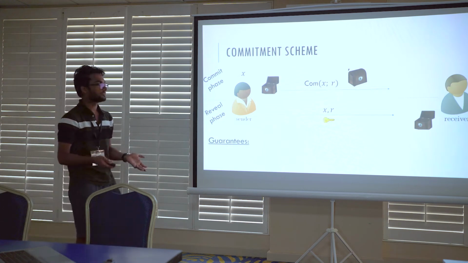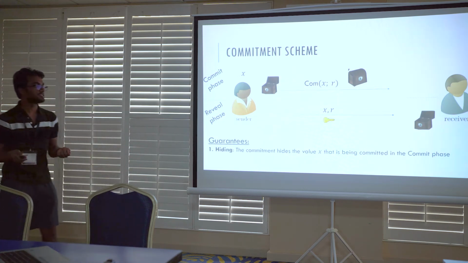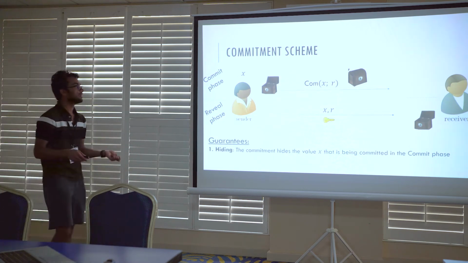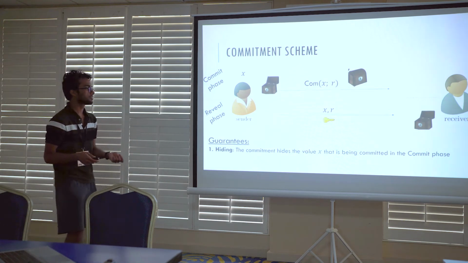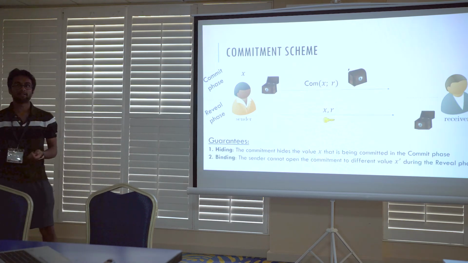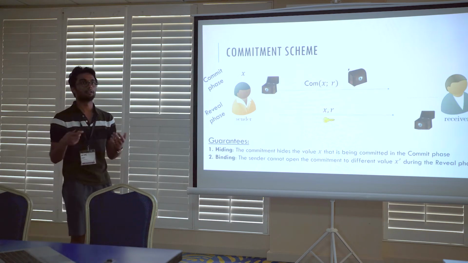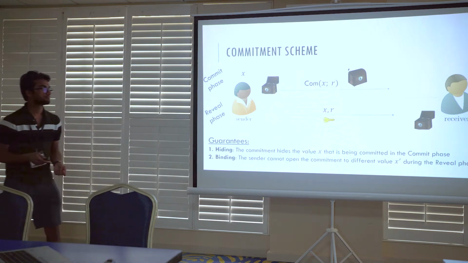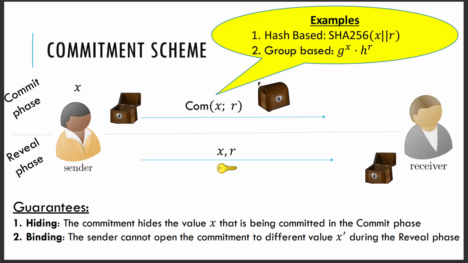The guarantees of such a scheme are hiding, which means that the receiver doesn't learn about the private value during the commit phase, and binding, which means that the sender cannot open to a different value than what was committed to in the commit phase. These commitment schemes can be based on hash functions and groups. For example, one group-based commitment scheme is Pedersen commitments.